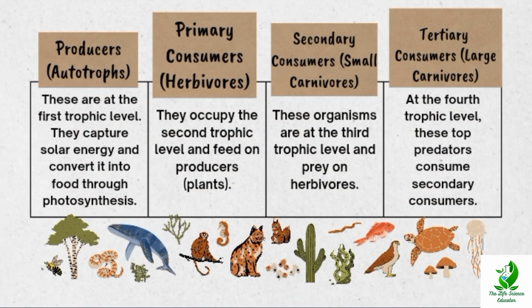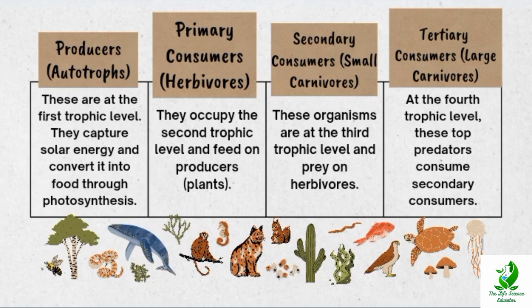Here you can see the producers, autotrophs. These are at the first trophic level. They capture the solar energy and convert it into food through photosynthesis. Example, plants. Next one is the primary consumers. These are the herbivores. They occupy the second trophic level and feed on producers, that is plants.